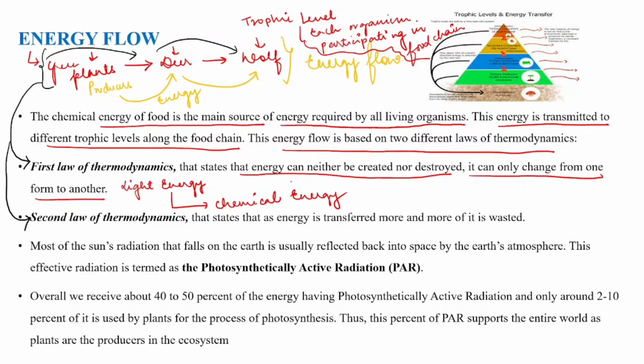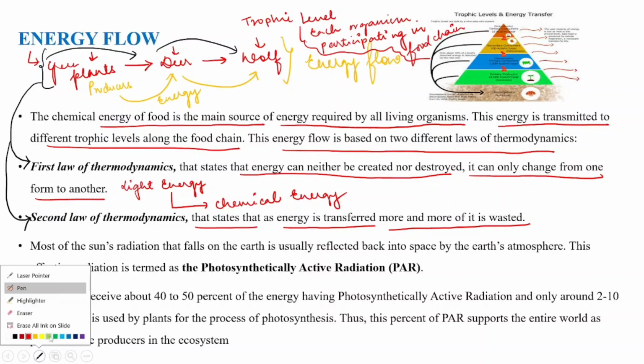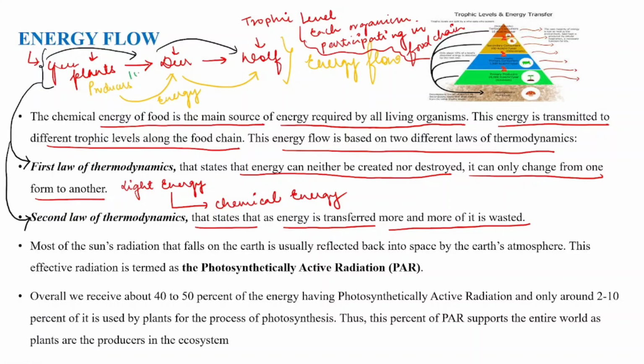So the plants are not creating energy. It is just transferring the energy, light energy, to chemical energy. The second law of thermodynamics states that as energy is transferred, more and more of the energy is wasted. That means when energy is passed from one organism to another, only 10% of energy is transferred. If this is 100 joule, 10% of 100 joule is how much? 10% of 100 joule is 10. So the deer will get only 10 joule.